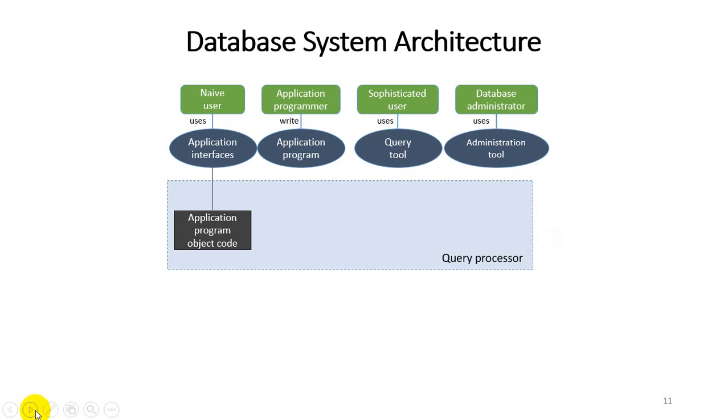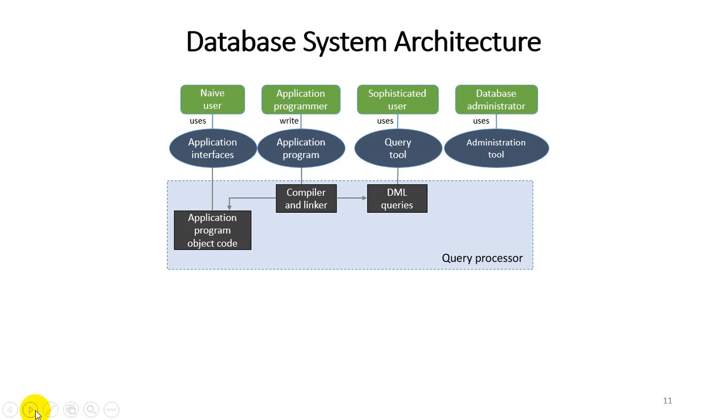Now see, the application interface, used by the naive user: the application program or code is used to access a database. The application program starts with the compiler and linker to access the database. Sophisticated users use the query tool and maintain DML queries to access a database.